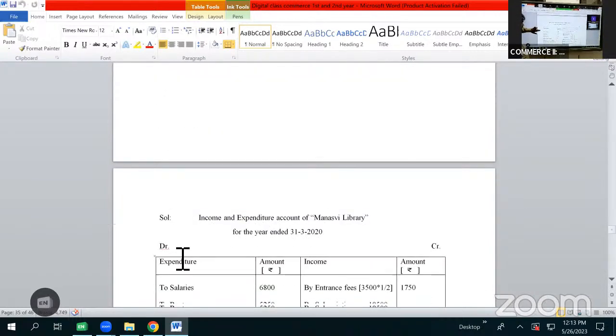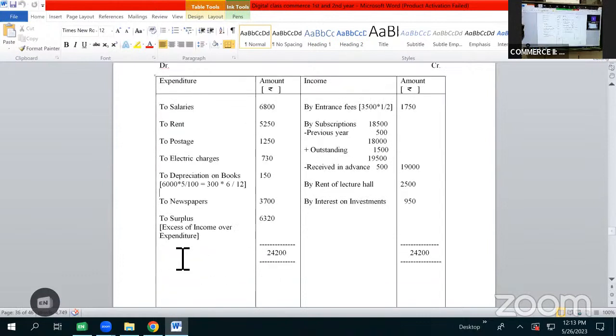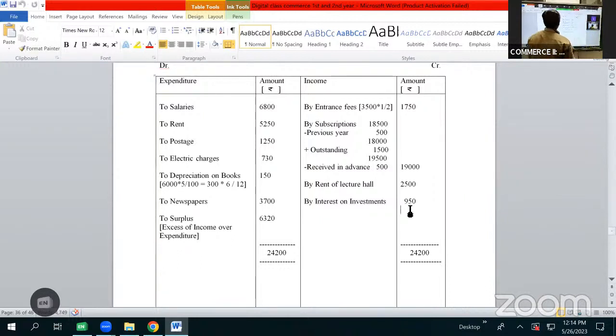Now let us do the total for it and get the answer. So first we'll be doing the total for income, then we'll be doing the total for expenditure. So 19 plus 2, 21, 950 plus 50, 23, 23,700, 24,200. So the total of income is 24,200.